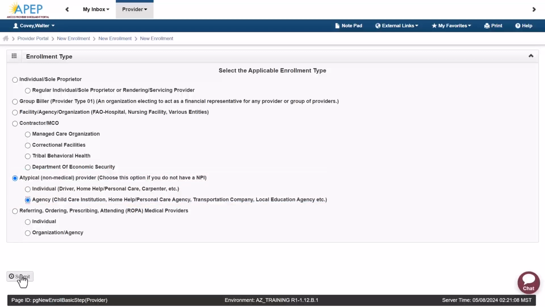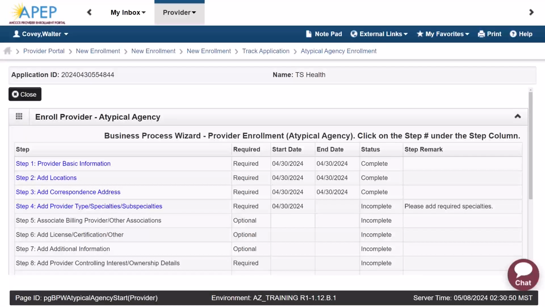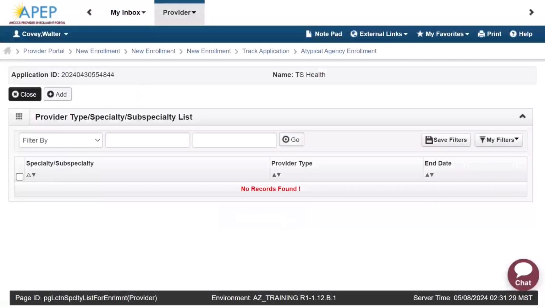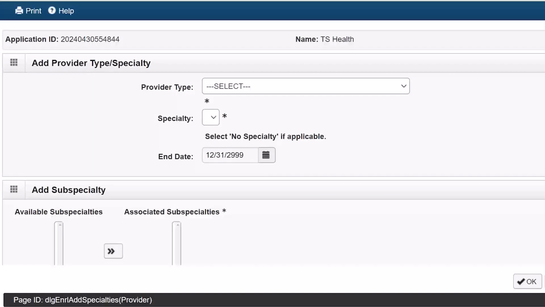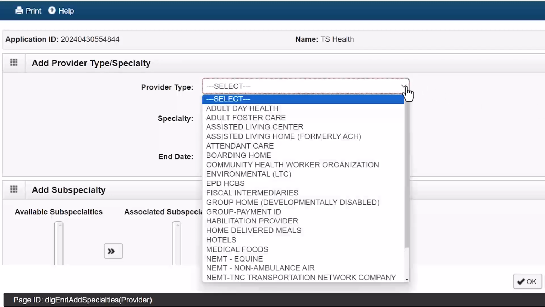Once you click Submit, it will take you to the application steps, and you will follow each step, filling out all the required information. Step 4 is where you will select your provider type. Click the blue hyperlink to open the step. Once Step 4 is open, select the Add button. A drop-down box will appear for the provider type. Select Community Health Worker Organization from that drop-down.